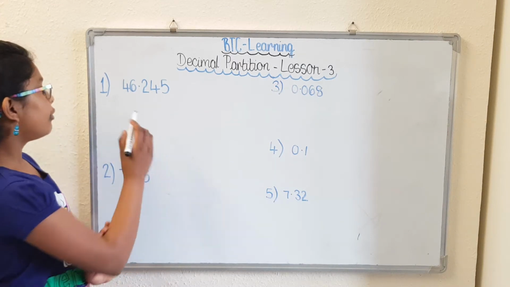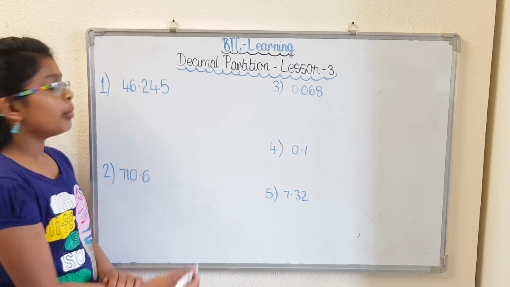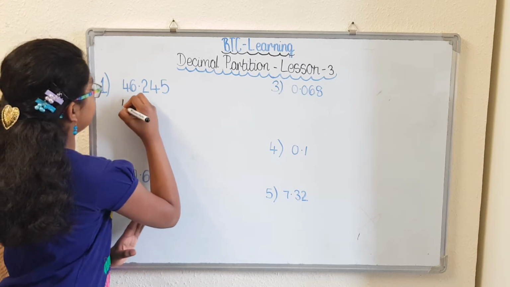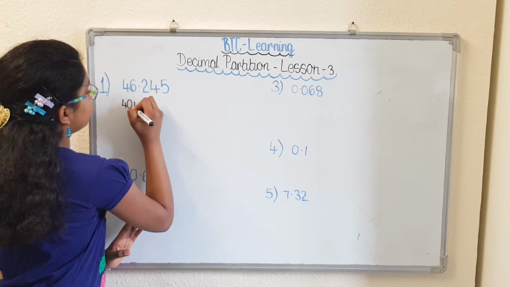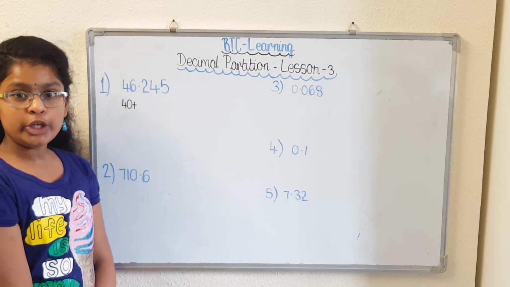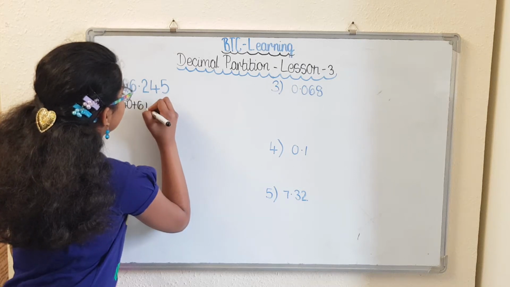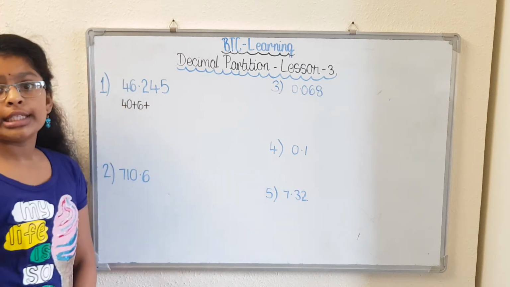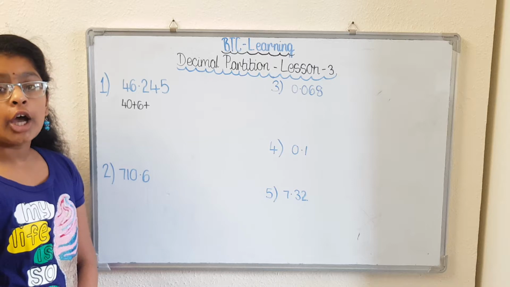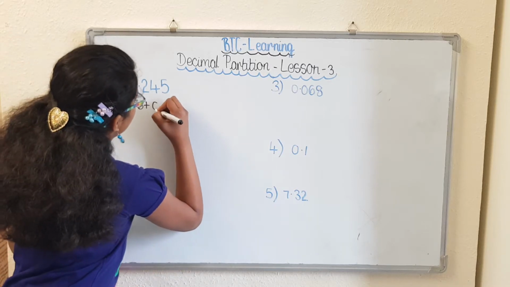46.245. The 4 is in a tens column, which means it is a 40. The 6 is in a units column, so it is a 6. The 2 is in a tenths column, so it is 0.2.